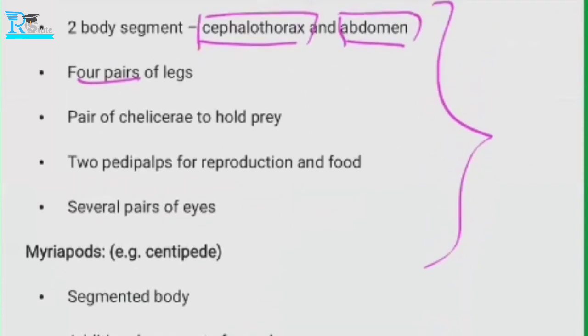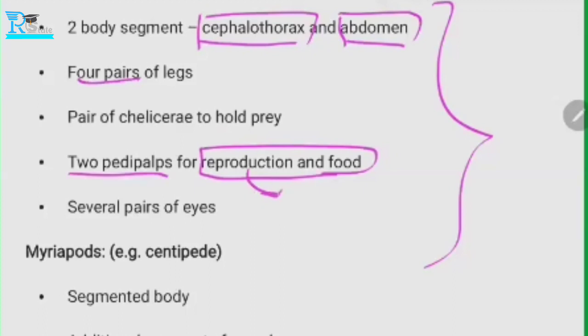Okay, and they have the pedipalps for reproduction and food. So for taking food inside and for reproduction, they have two pedipalps. We will talk about this later in the reproduction chapter. Basically, they have two parts from where they can take food. And they have several pairs of eyes. So they have many eyes, pairs of eyes actually.